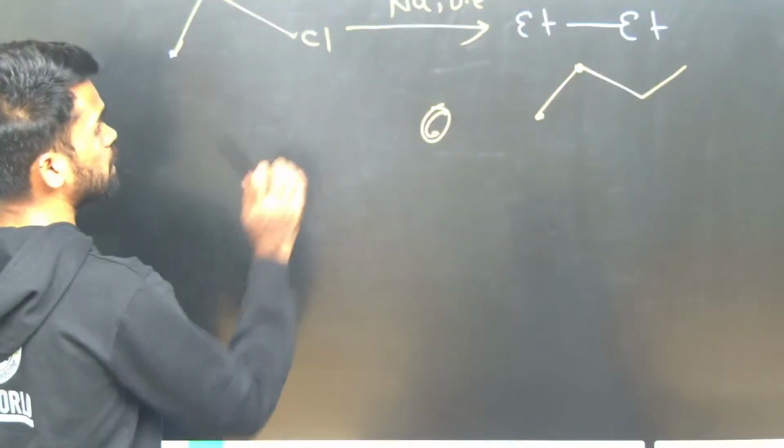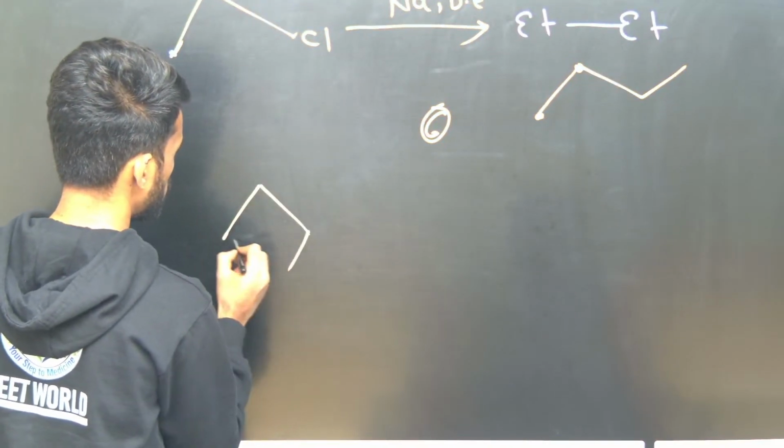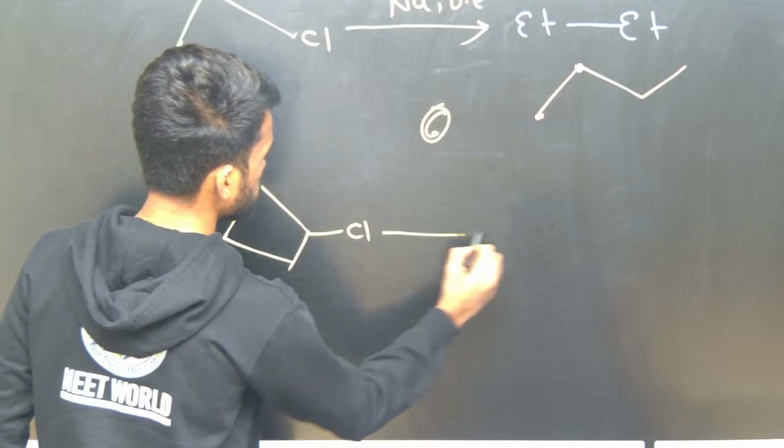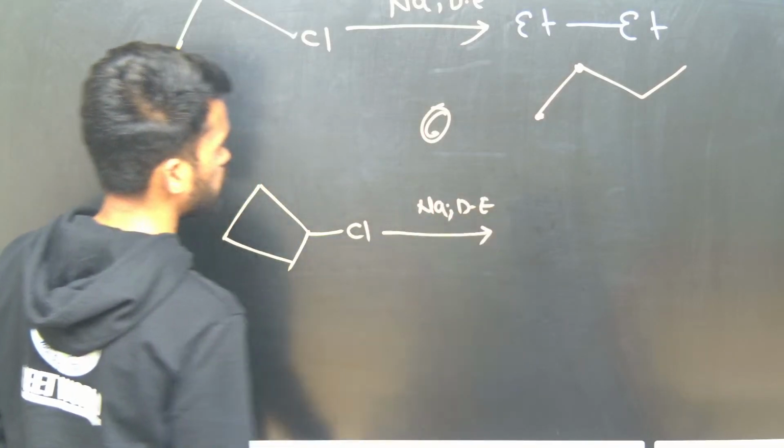Only dry ether is used here. So for example, here I have this like this. So what happens, tell me? Sodium in dry ether. What will be the product formed? Just remove this chlorine and add one more alkyl group.